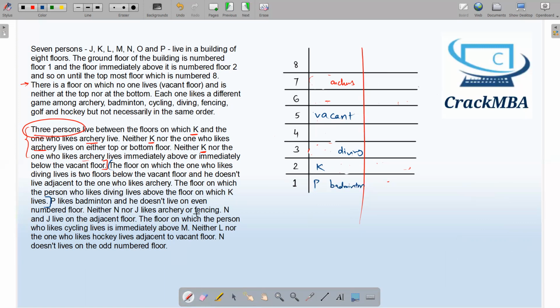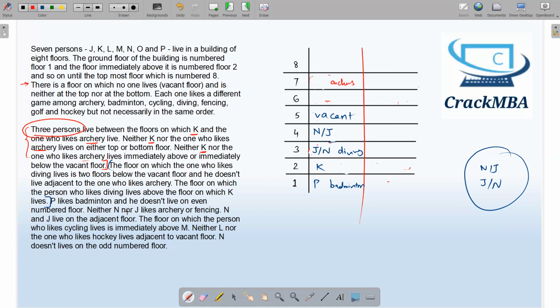Neither N nor J likes fencing or archery. There is another statement with N and J. N and J live on adjacent floors. So they will come together, and neither of them likes archery or fencing. So there are a couple of possibilities: J and N will come over here, but as it is said that J and N don't like archery, N and J will not come over here. Similarly, N and J will not come over here. Same reason. So the only possibility where we can place N and J is this: N/J, J/N.